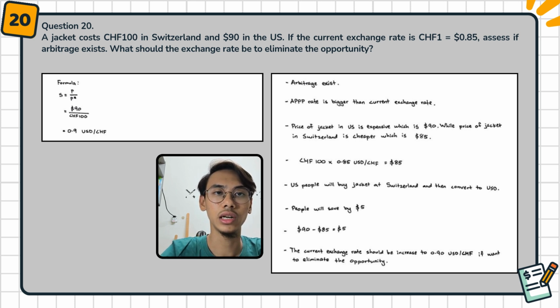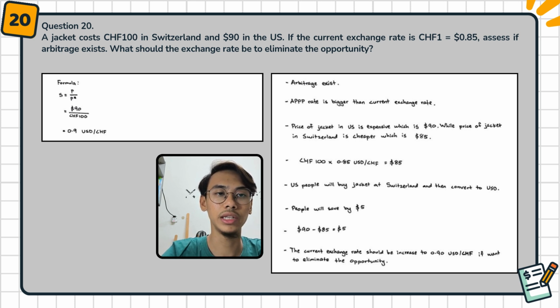The explanation is, for this case, arbitrage exists. The absolute purchasing power parity rate is bigger than the current exchange rate. The price of the jacket in the US is expensive, which is $90, while the price of the jacket in Switzerland is cheaper, which is $85. CHF 100 times 0.85 US dollar per CHF, we get the value $85.